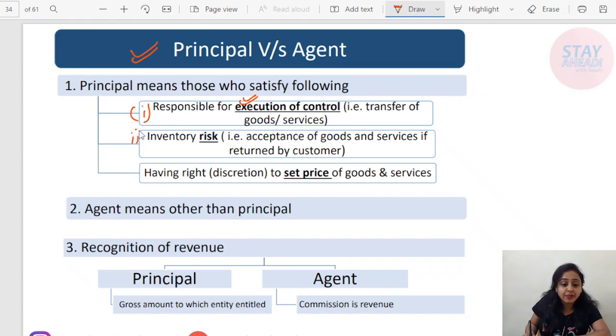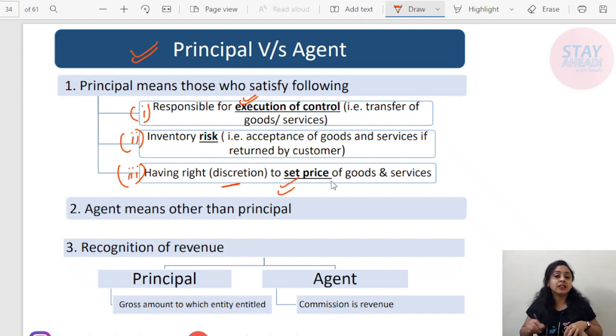Secondly, inventory. The inventory risk, or you can say reward, is entirely of that person. If he is bearing the risk and reward, then he will be considered as principal. Thirdly, having the right, or you can say discretion, power, to set the price of goods and services. The person can decide at what particular price such goods and services should be sold. If he is the price setter, he has all the risk and rewards and he is responsible for execution of such contract, then such person can be known as principal.